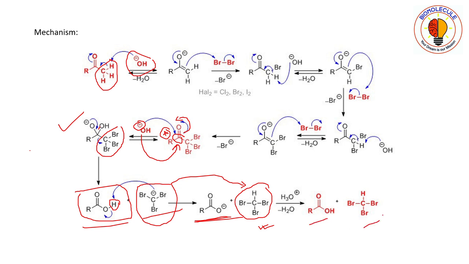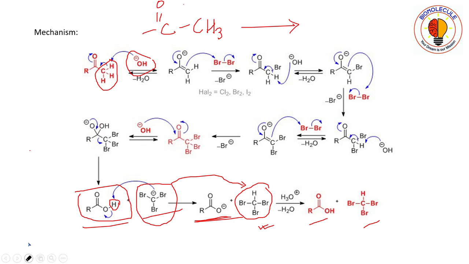So you see what is the main thing happening here: that COCH3, the ketomethyl group, or that alpha methyl to the carbonyl group. In this portion of the mechanism you can see this CBr3.